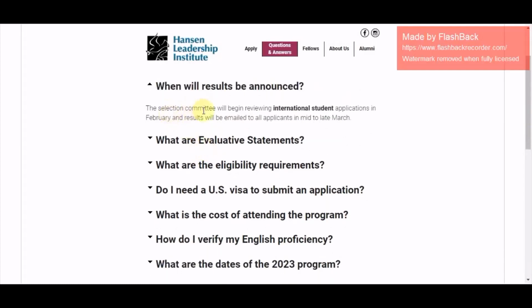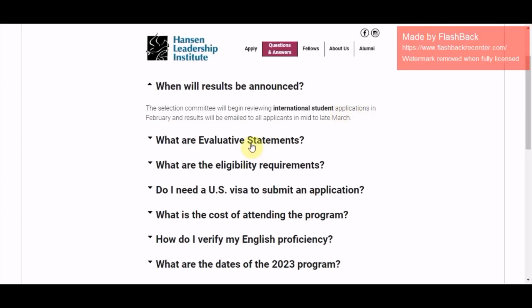When will results be announced? The selection committee will begin reviewing international students' applications in February, that is 2023, and the results will be announced to the selected applicants in mid-March, the 15th of March or beyond.